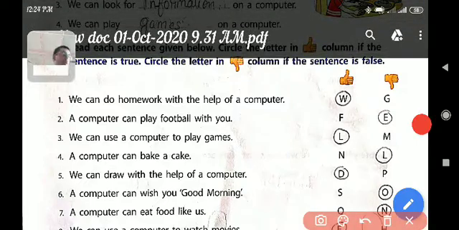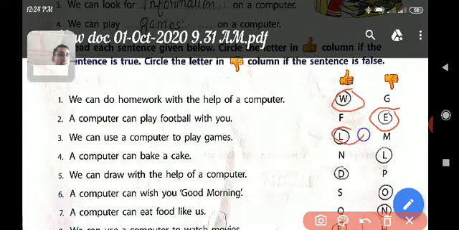We can do homework with the help of a computer. So it is correct. We can use a computer to do homework. That's why we will circle in this like column. So we have circled here. Again question number 2, a computer can play football with you. No, it is wrong. That's why we will circle in the dislike column. Now question number 3, we can use a computer to play games. Yes, it is correct. That's why we will circle this letter L.